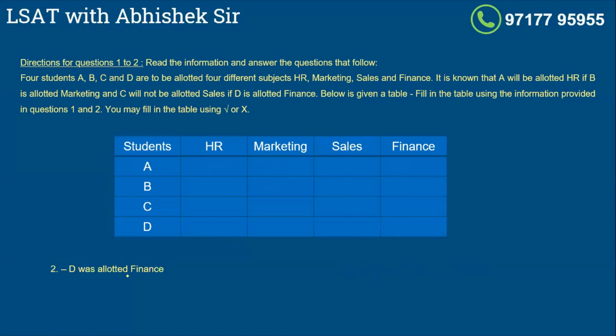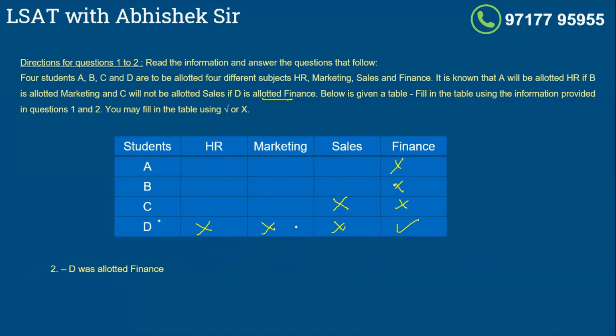Again, I assume you pause the video and come back now. So see what will happen. If you give finance to D, you tick here and put a cross, cross, cross, cross, cross, cross. So if D is allotted finance, C will not be allotted sales. So I can automatically put a cross here. I'll put a cross here.